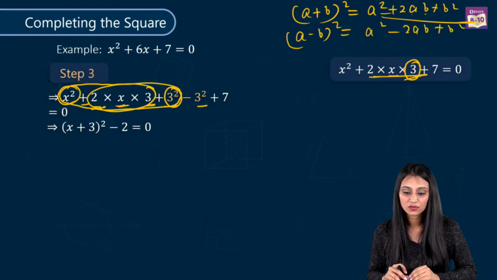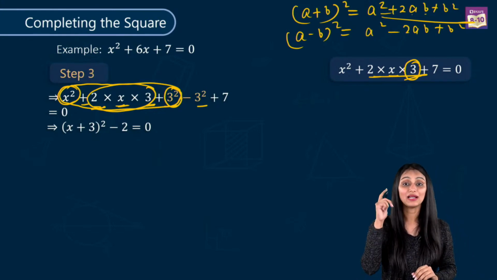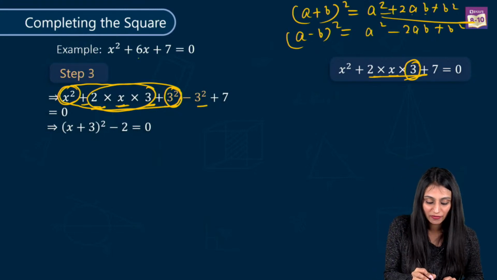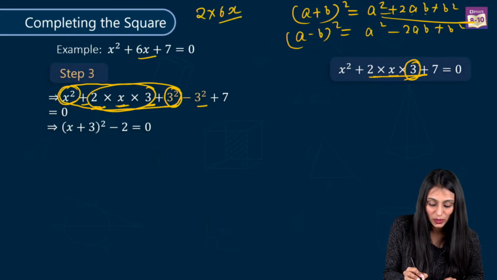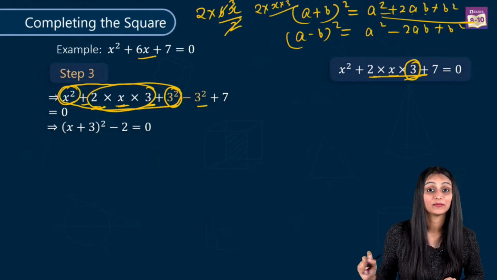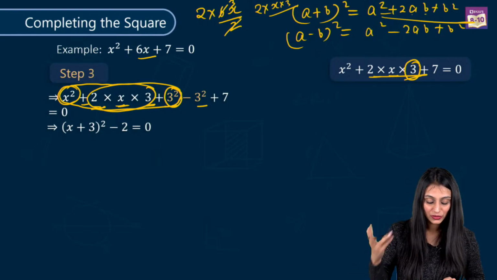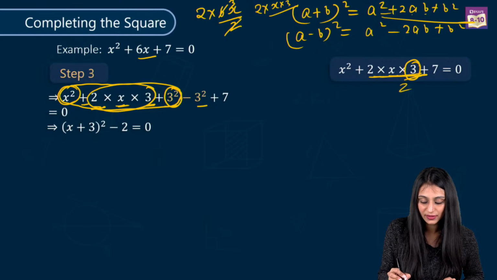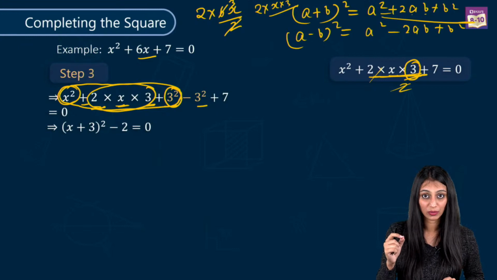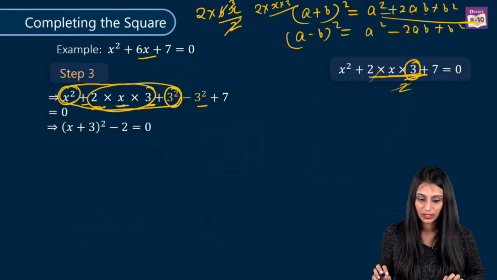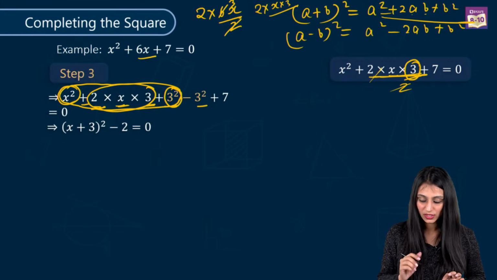Someone wants me to answer step 2. In step 2, you have to multiply and divide the second term, the middle term, by 2, right? Like I have multiplied this 6x by 2 and divided by 2 also. What do I get here? 2 times x times 3. That was the second step. And in the third step, we have just divided this by 2 and got 3. You have to use the coefficient of the variable here, that's 3, and add and subtract the square of 3 over here. So this is what we get.